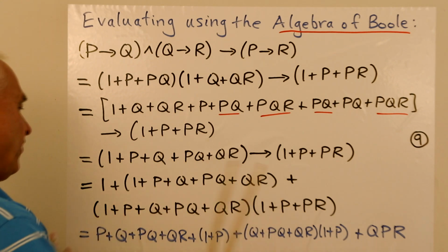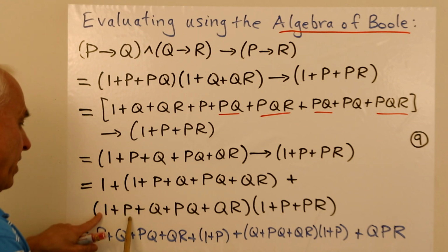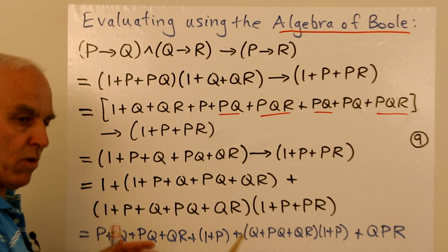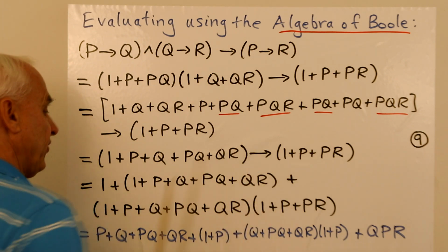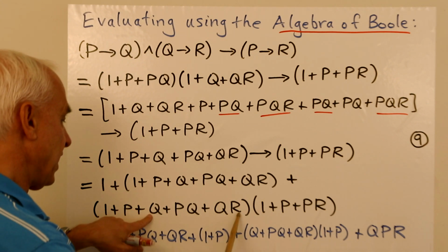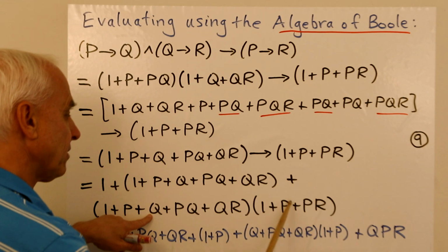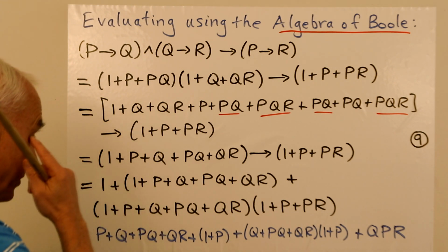And now when we expand this out, what do we get? Well, let's think about this 1 plus P times this 1 plus P. We multiply them together, we're just going to get 1 plus P squared, which is just 1 plus P, okay? So I multiplied this times this. And now I'm still multiplying this thing here, Q plus PQ plus QR, times 1 plus P. Okay, so there. And now I still have to multiply everything by PR.